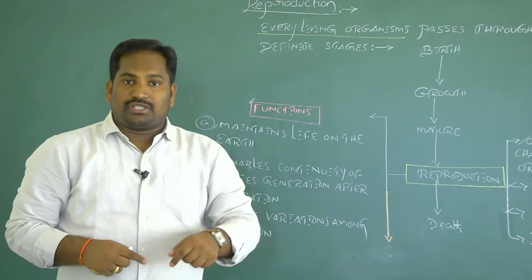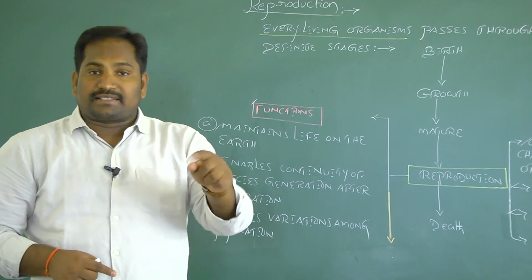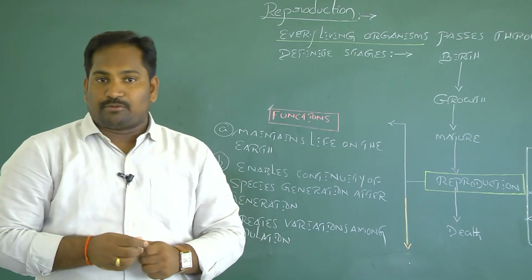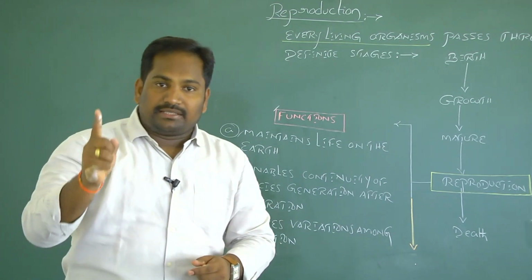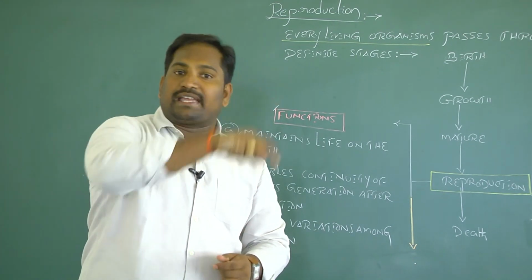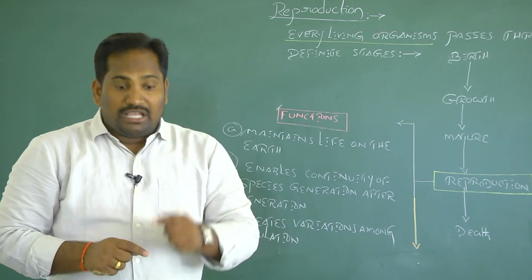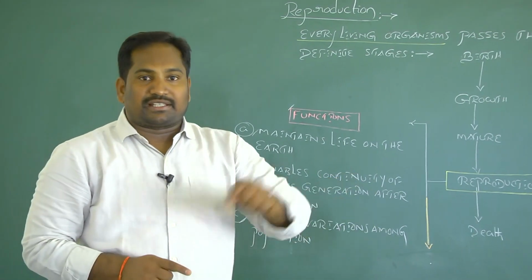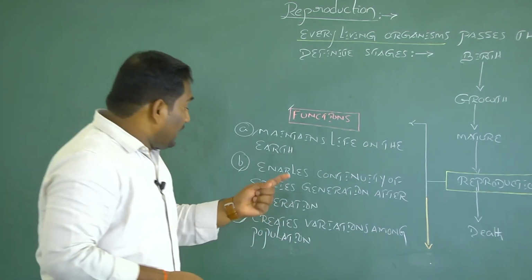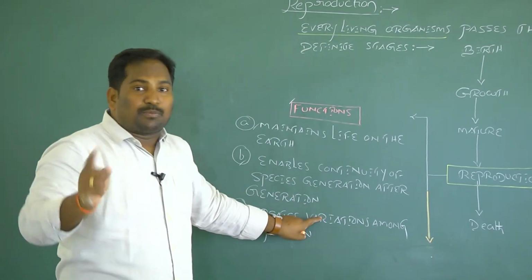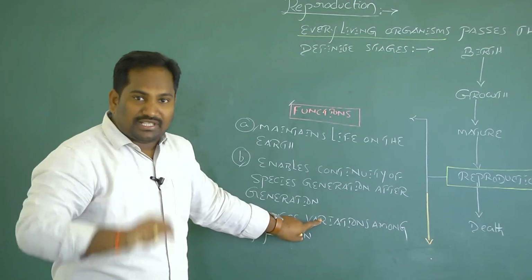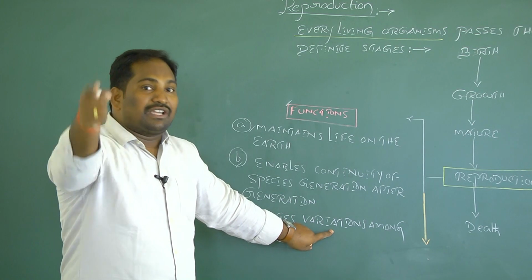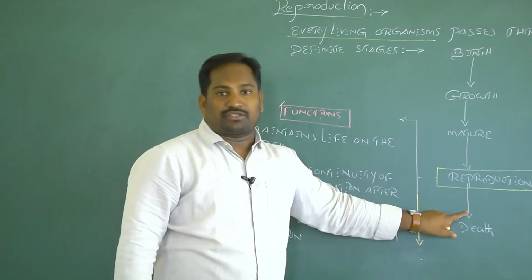Already in first year you learned the cell cycle and cell division. Meiosis 1, prophase 1 has 5 substages: leptotene, zygotene, pachytene, diplotene, diakinesis. In pachytene, crossing over can take place. During crossing over, recombinations are created. Due to recombinations, new variations are created in the population. The new variations are created because of one of the cell divisions, meiosis. Meiosis can take place during reproduction.